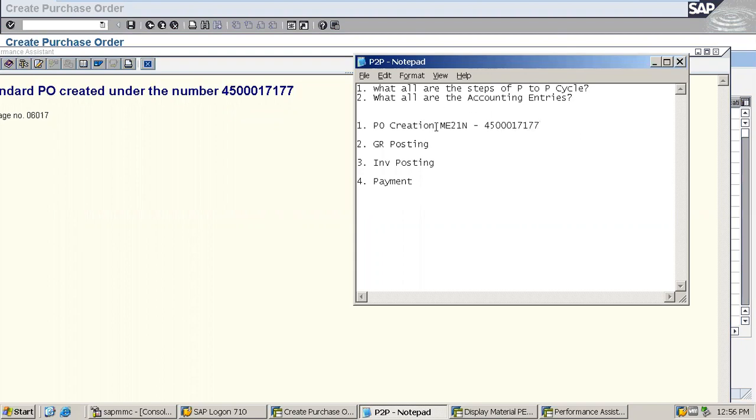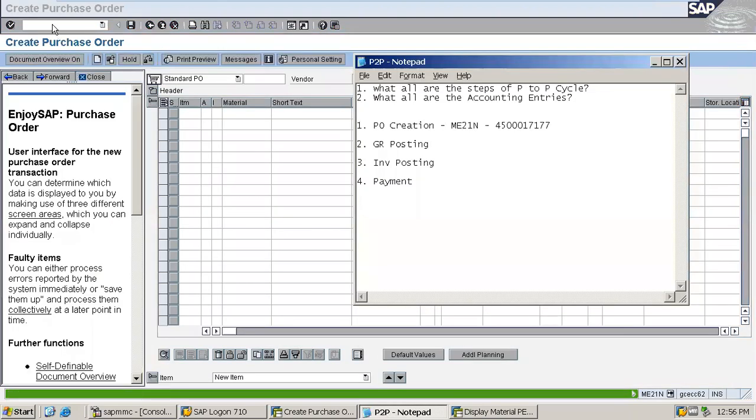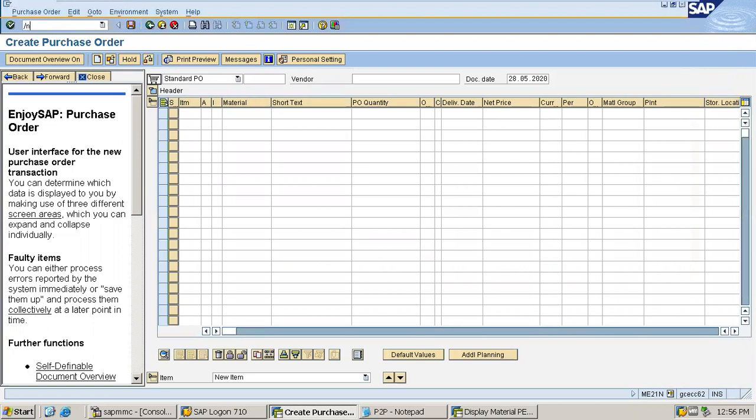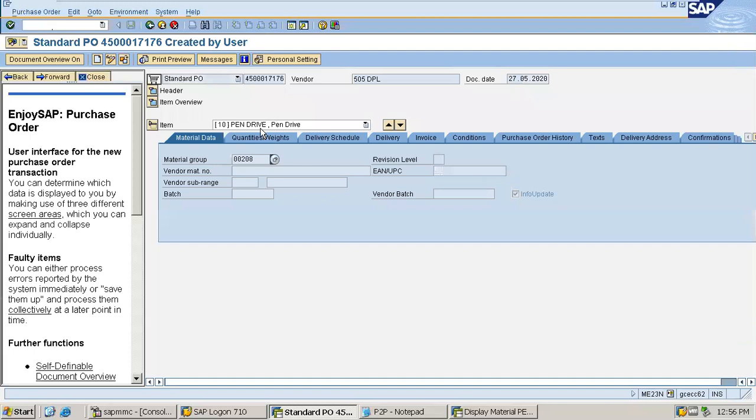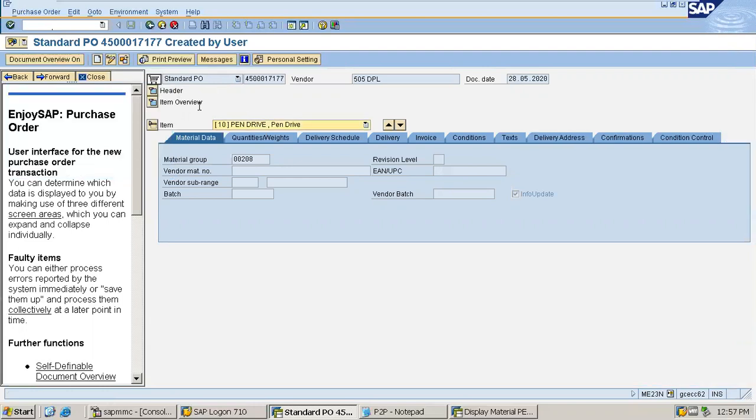This is my PO number, ME21N, and then I'll be going and displaying the purchase order. In order to display the purchase order, the transaction is ME23N. Again, it will take a bit of time, and here I'll be giving my purchase order number. This is my purchase order number. Pressing enter. Yes, see, the purchase order number is being displayed here.